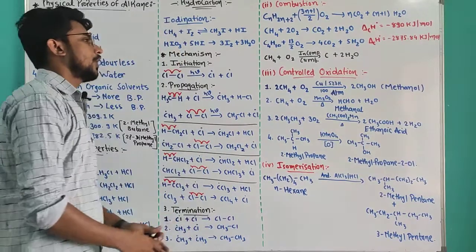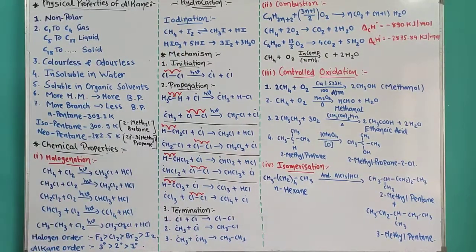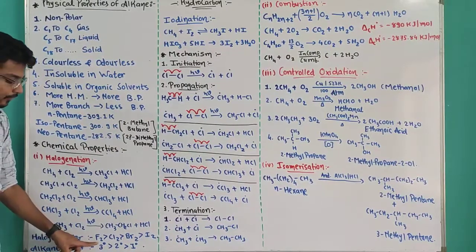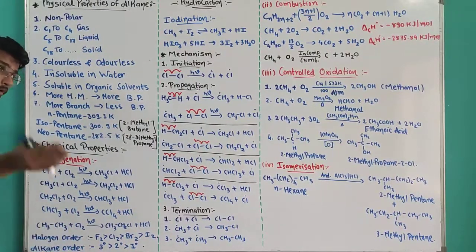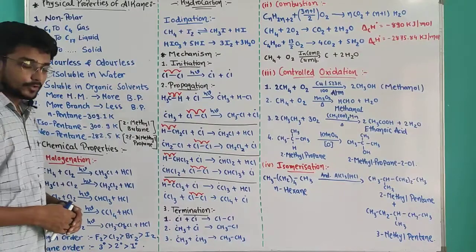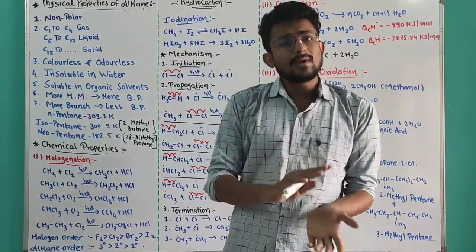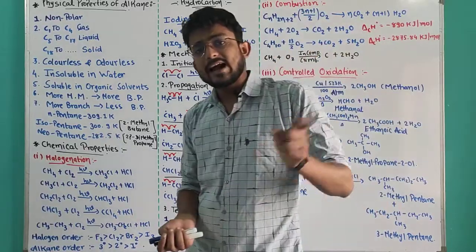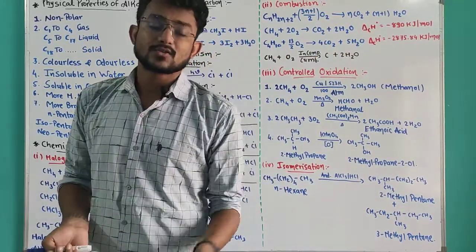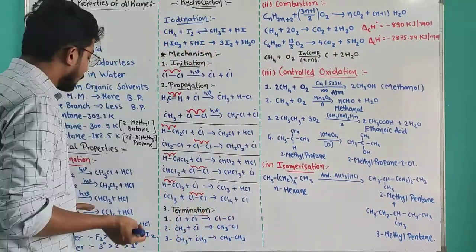Now let's talk about the order, or speed, of the reaction. If we talk about the preference of the halogens, fluorine is the most reactive. After that, chlorine is less reactive than fluorine, bromine is less reactive than chlorine, and iodine is the least reactive among the halogens.